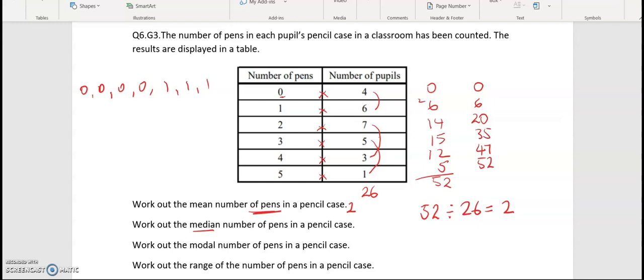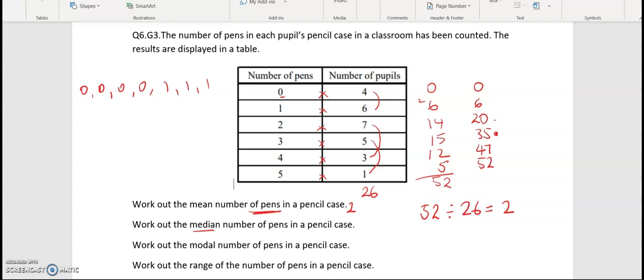So what we're going to do now is go halfway through this. We know there are 52 pens in total, so halfway through it's going to be between 26 and 27. So there is 20 here, but we're looking for more. 26, so it's going to be within this.